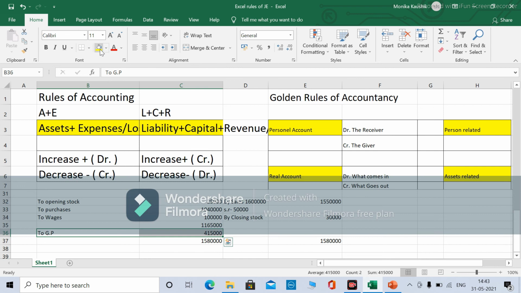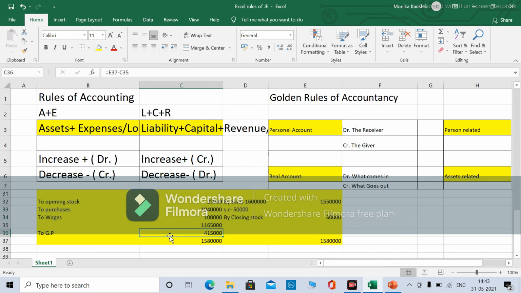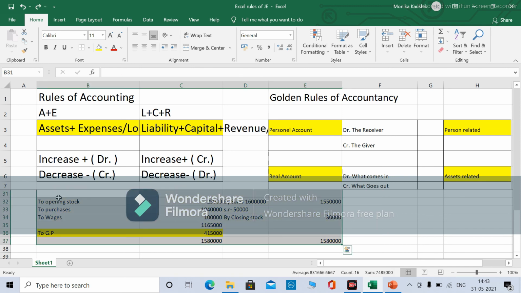All the three terms you have calculated. I hope the concept is clear now. What is cost of goods sold? What is cost of goods available for sales? Okay. And what is net profit? What is operating profit? Operating profit, if you are confused, just go through the last video in which I have explained the meaning of operating profit. Operating profit is what? In which we will not consider the non-operating incomes and non-operating expenses.